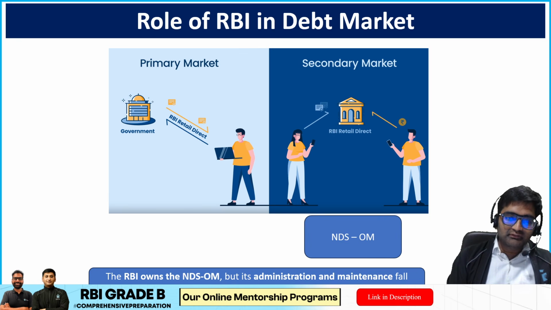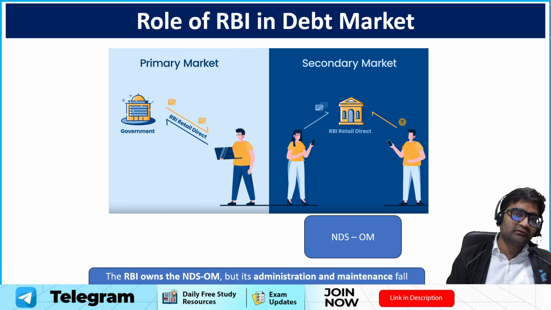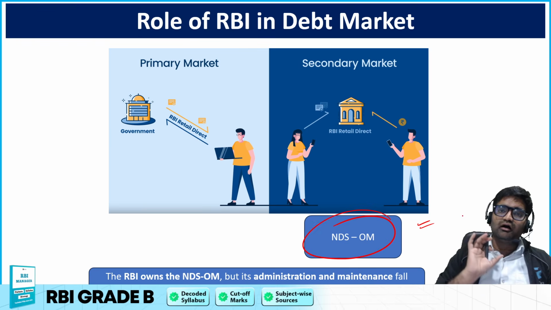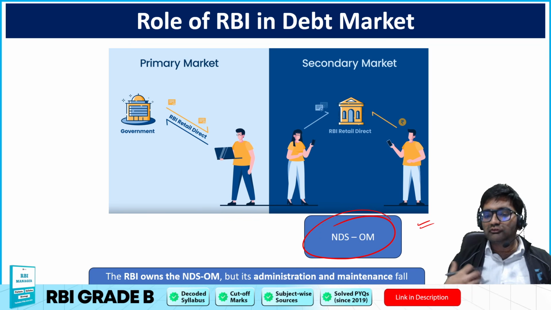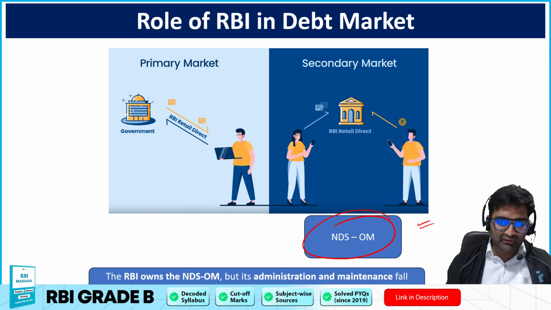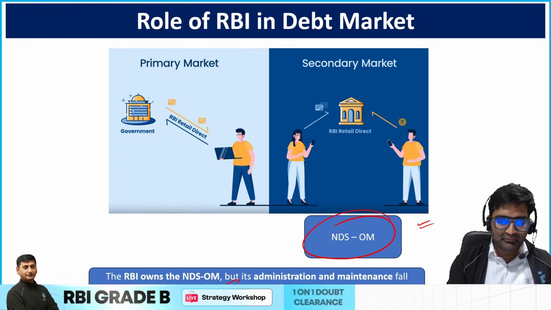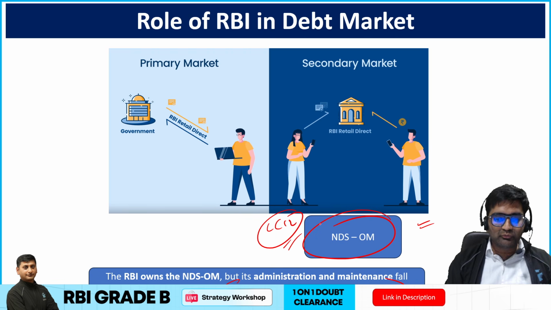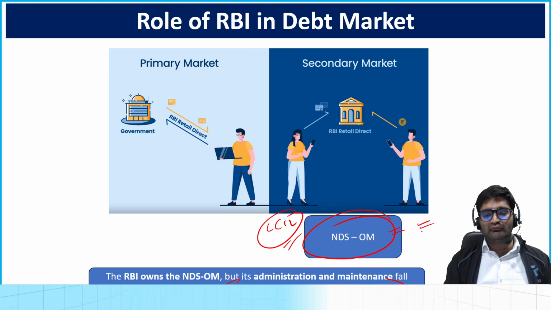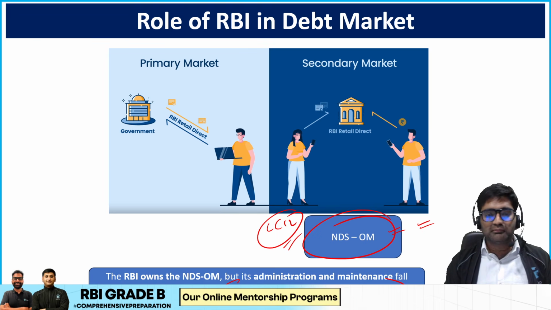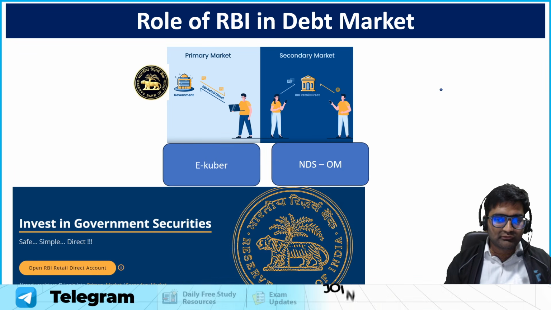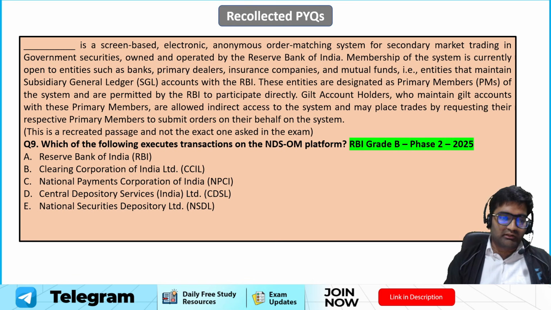So if you talk about the primary market, the issue happens through the e-Kuber platform. While in the secondary market, if you want to exchange these particular government bonds, then you will have to use the NDS-OM platform. I told you already, and that is being maintained by the CCIL, Clearing Corporation of India Limited, right? RBI owns this platform, but it is being administered and maintained by CCIL. Okay, so that is the thing. So e-Kuber for the primary market, NDS-OM for the secondary market. I hope that is very clear.